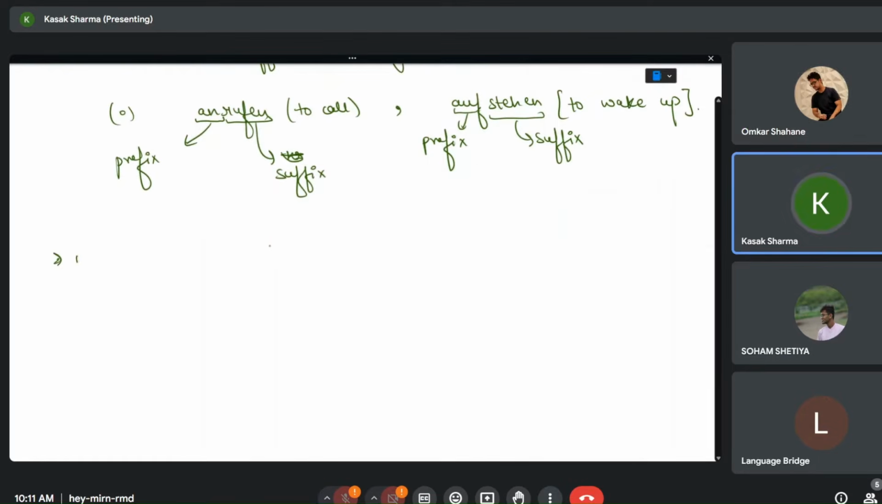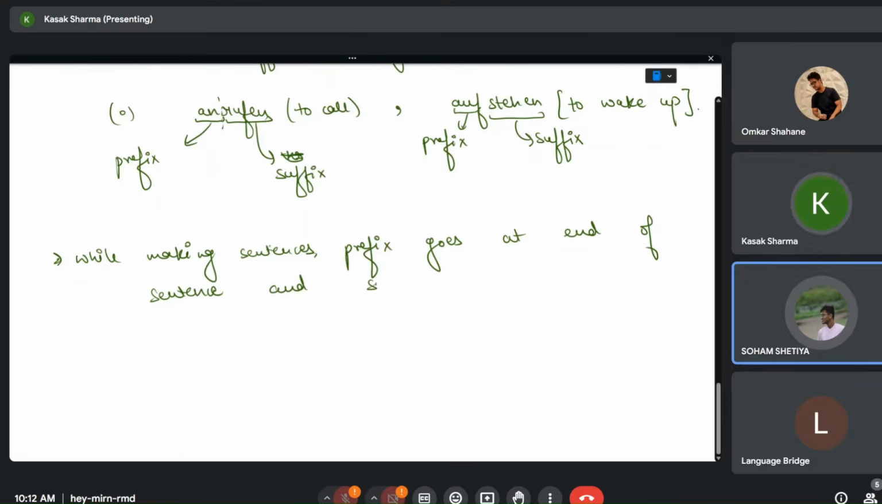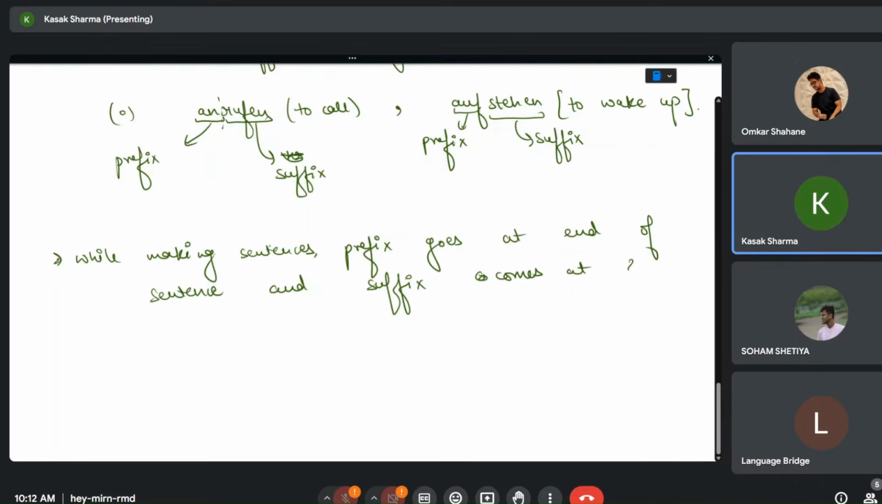Now, while making sentences, these are separated. Sorry, the prefix and the suffix are separated. So while making sentences, the prefix goes at the end of the sentence and the suffix comes at the second position, and this suffix is conjugated according to the subject.